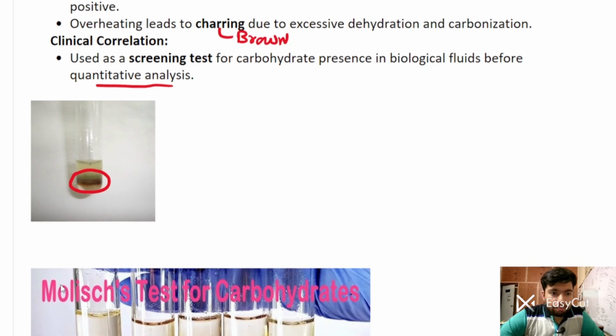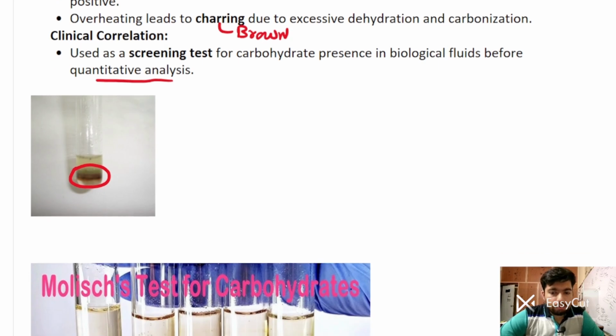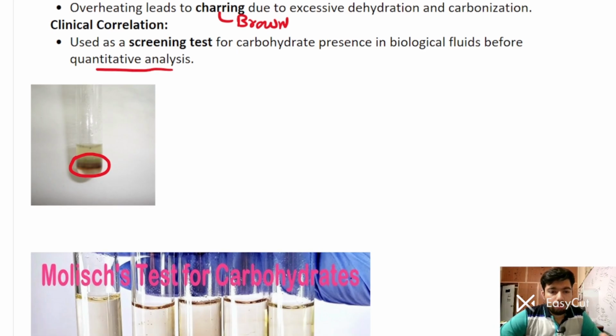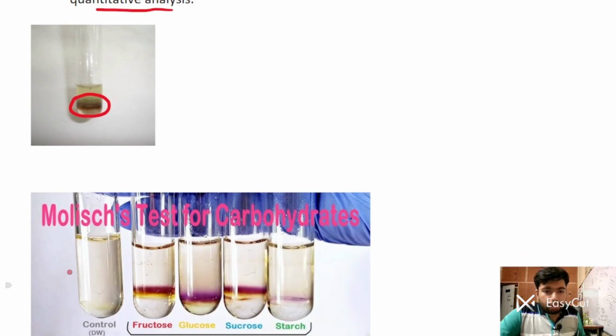Why this is there, we will be discussing in a subsequent part. When you have performed the practical, you know a greenish tinge sometimes appears around the ring. We will discuss why. You can compare the different solutions. Fructose, glucose, sucrose and starch all show the purple ring, so all give a positive test. And you can see the control shows a negative test.